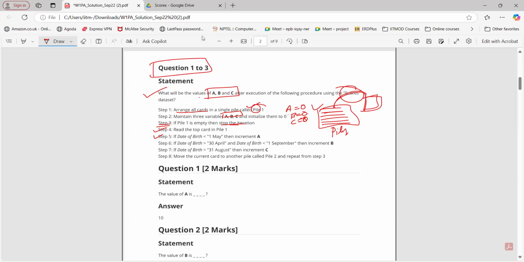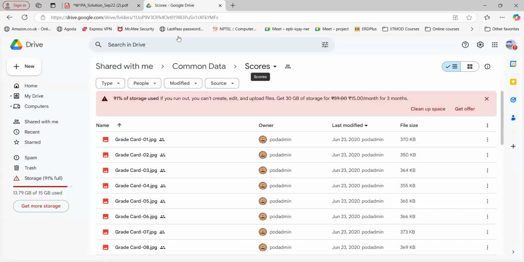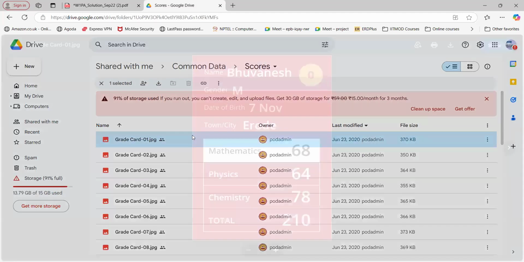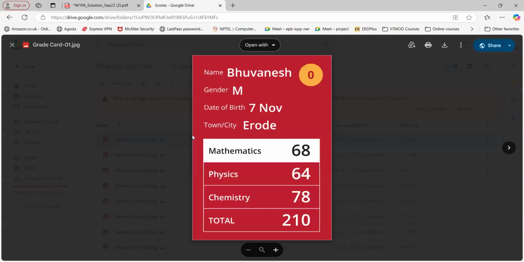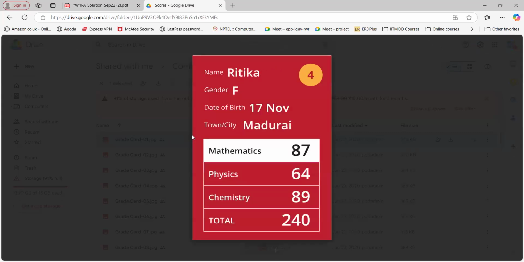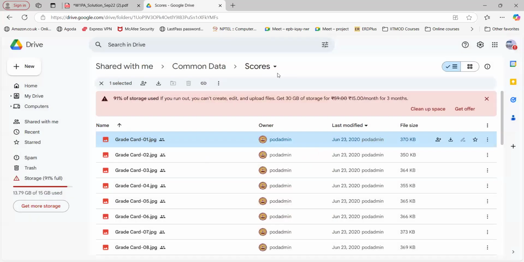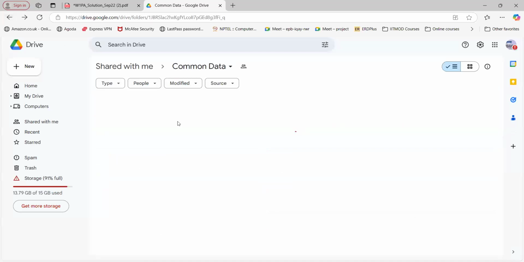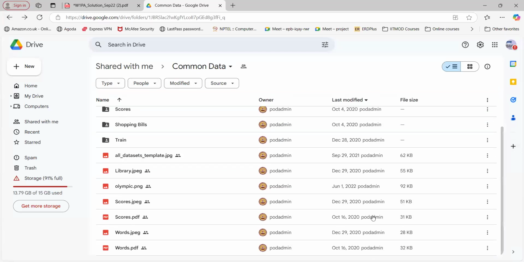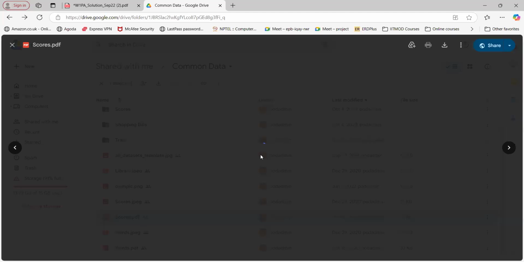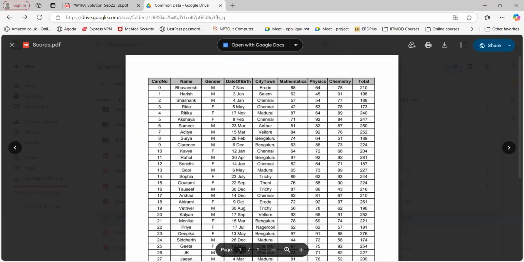For this, we need to refer to the scores data set. In the common data set folder, we have the scores data set, and here we can see different cards. On this card, we have the date of birth. Here you can see 7th November. Similarly, on every card we have a date of birth, like 3 June, 4 Jan, 5th May. But for simplicity, we have tabulated this information in a table. If you go back and see the course PDF here, you can see a scores PDF. We can use this PDF directly to solve the questions.